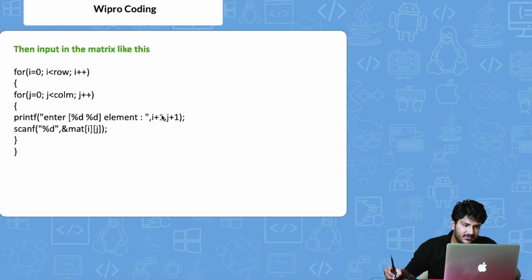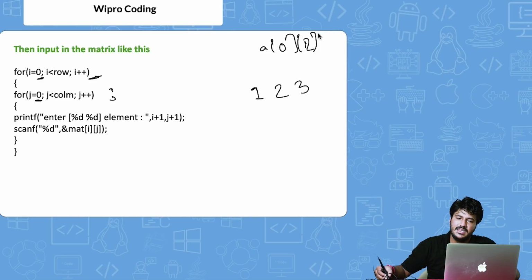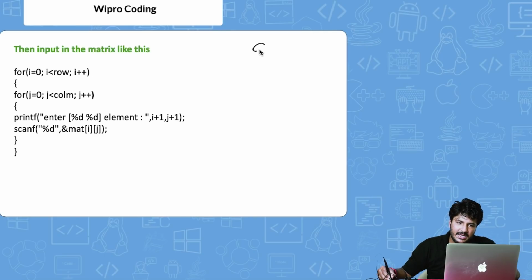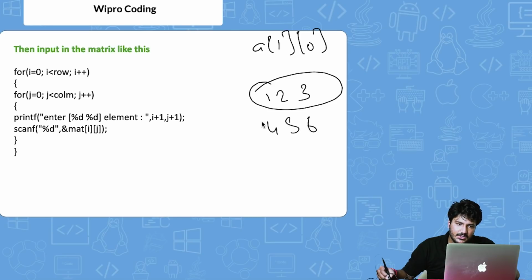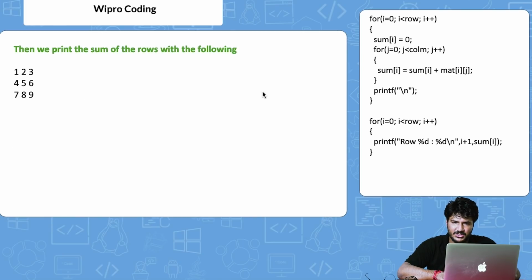Initially, when i is equal to 0 and j is equal to 0, the first element is entered. Now i will remain 0, j will increase to 1. So a of 0 comma 1 will get entered here. Then a of 0 comma 2 will get entered here. Now let's say 3 is the max, right? In that case, A of 1 and 0 will iterate. So 1, 2, 3 was already entered. In the next one, 4, 5, 6. So a of 1 comma 0 will be 4, a of 1 comma 1 will be 5, and so on and so forth. So basic input of a matrix is very easy for you to understand, right? I would not want to waste too much time on this.